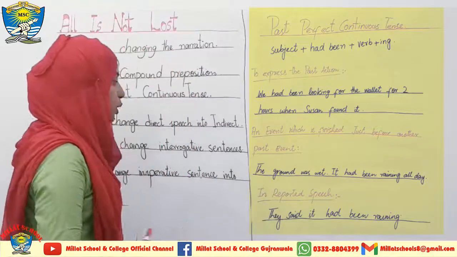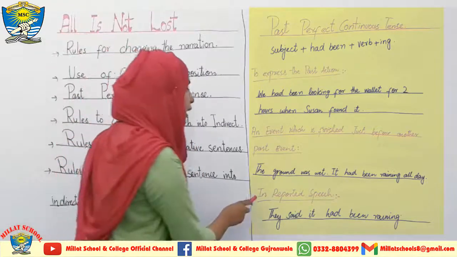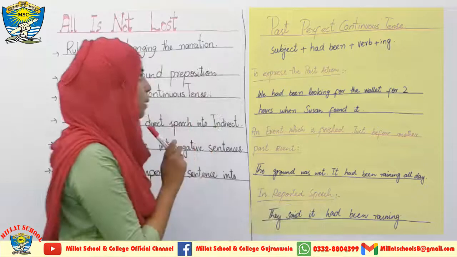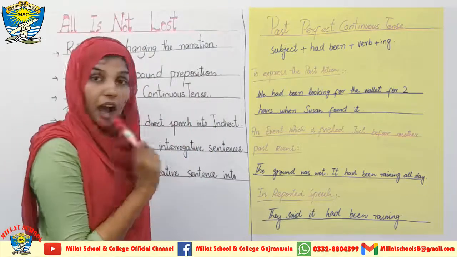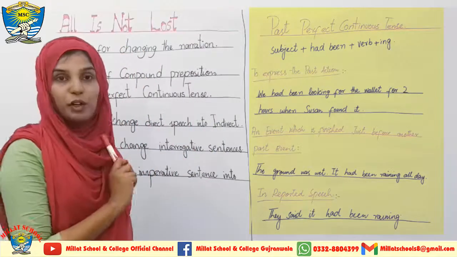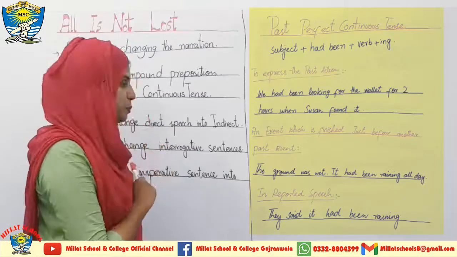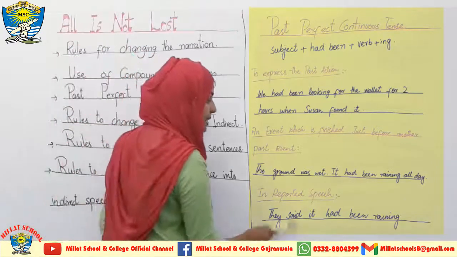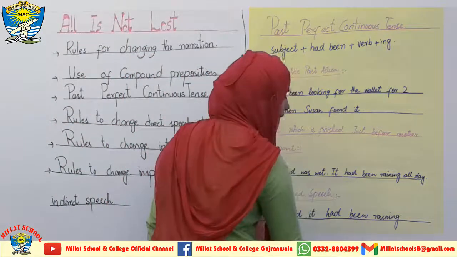Now I am coming towards the third type of sentences. In reported speech, we use past perfect continuous tense. And how we use past perfect continuous tense in such speeches is over here. They said it had been raining.